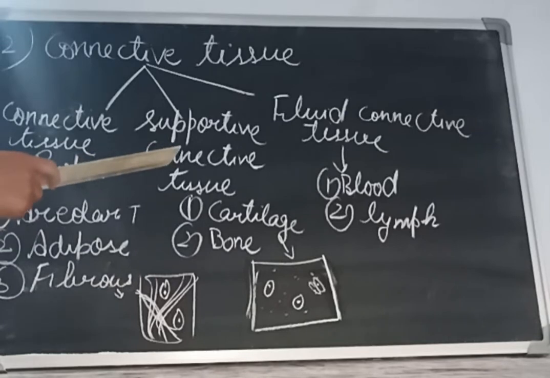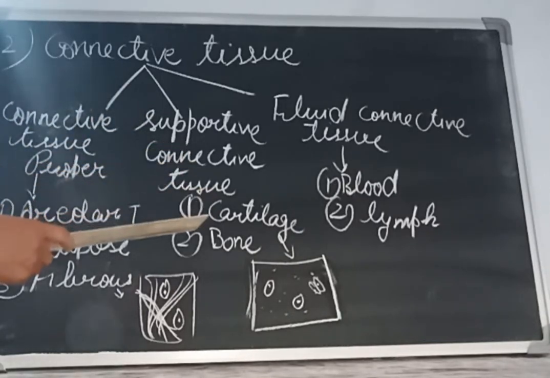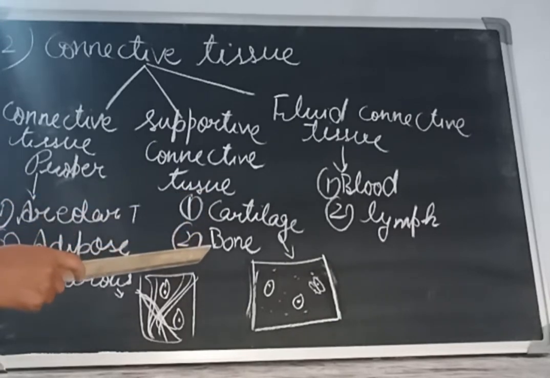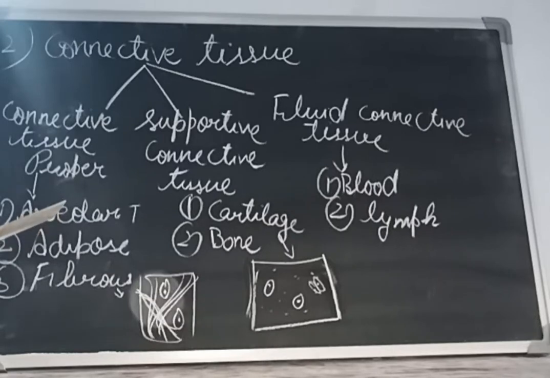Now, the next one is supportive connective tissue. As I told before also, it helps to support, meaning providing support. Mainly it is of two types, cartilage and bone. Cartilage is a non-porous tissue. Non-porous means it does not contain any pores.